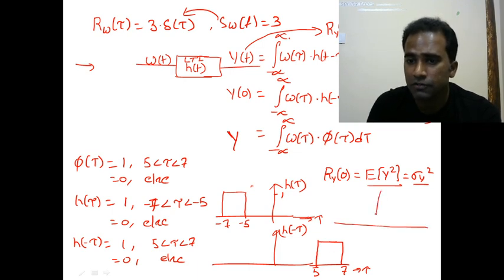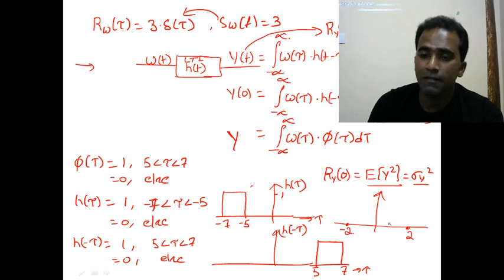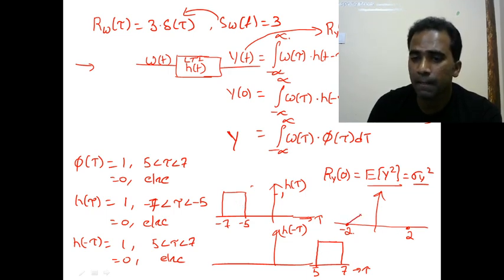If you do convolution of these two signals, the convolution of two rectangles of equal width will be a triangle, and the lower limit of the convolution is the sum of the lower limits. The lower limit here for this signal is minus 7 plus 5, which is minus 2. The upper limit of the convolution is minus 5 plus 7, which is plus 2. We know the result of this convolution will be a signal from minus 2 to plus 2. And we also know that the convolution of two rectangles of the same width will result in a triangle.